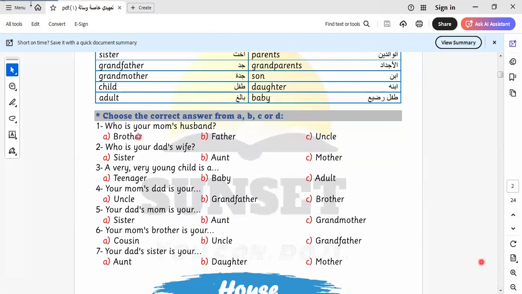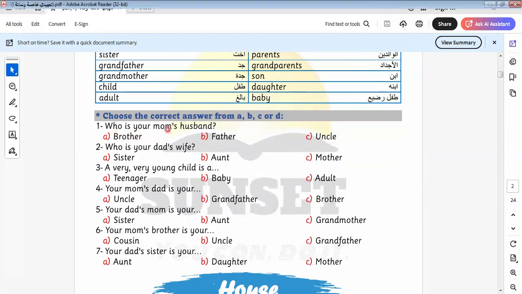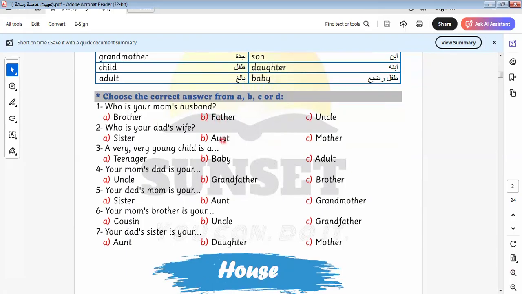Let's do this exercise related to this part. Who is your mom's husband? Here we say who. I use who to ask about the subject person. Who is your mom's husband? It will be father. Mother is wife and father is husband.